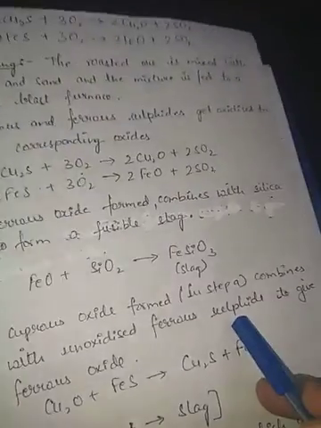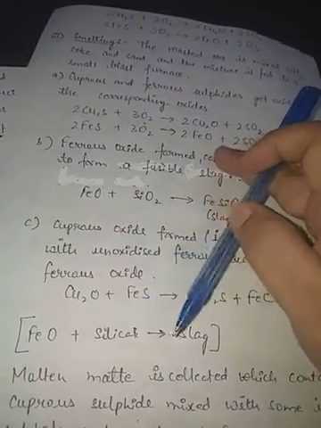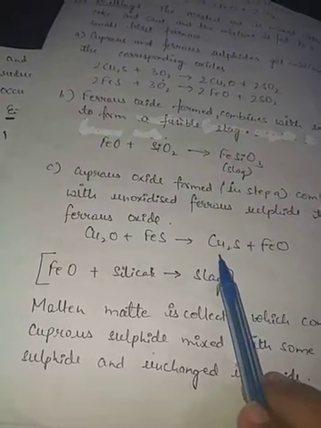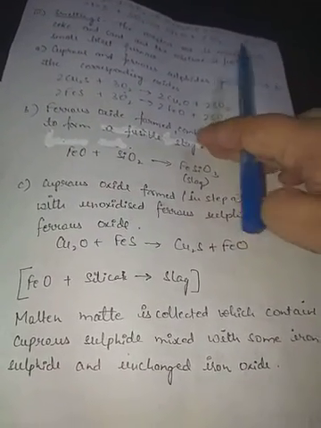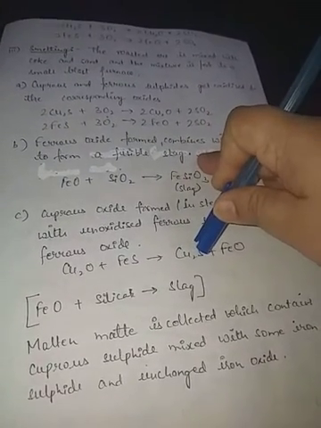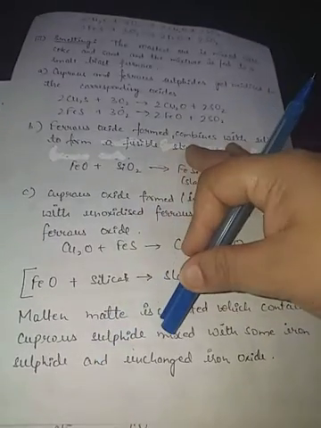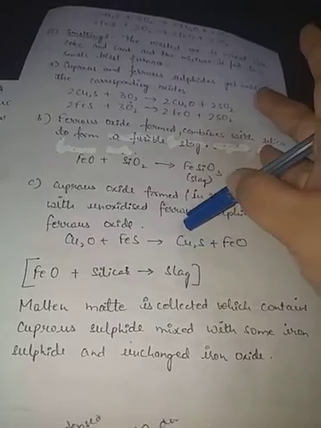Means FeO, wherever it is formed, will keep on combining with silica to form slag. Now from here, what is left? Cu2S. Now the molten matte is collected, which contains cuprous sulfide mixed with some iron sulfide. Mainly cuprous sulfide will be there, and it might be that some iron sulfide and unchanged iron oxide are present along with this cuprous sulfide.